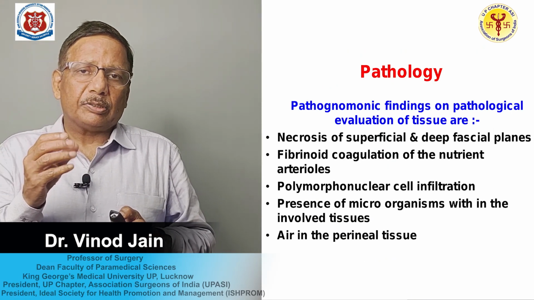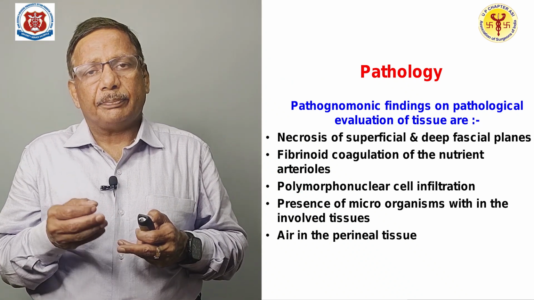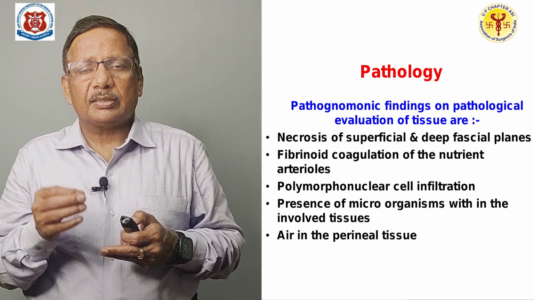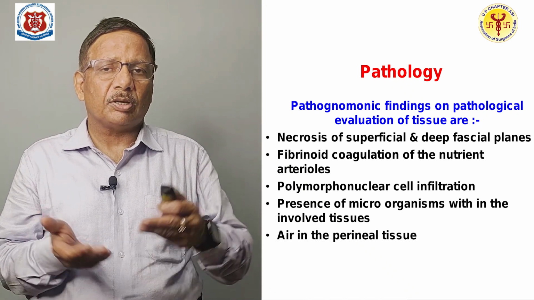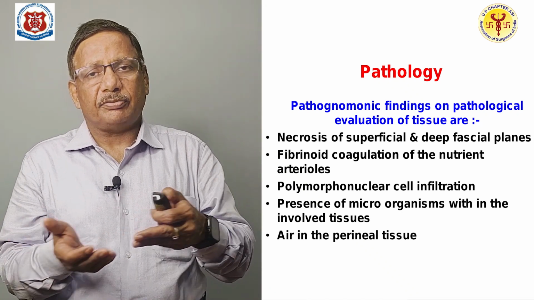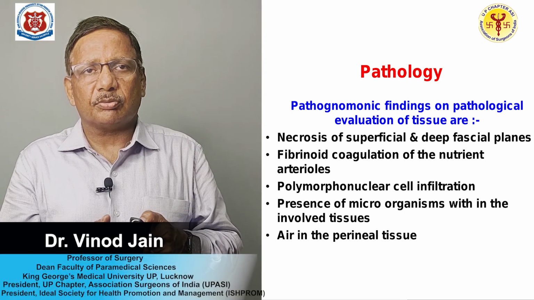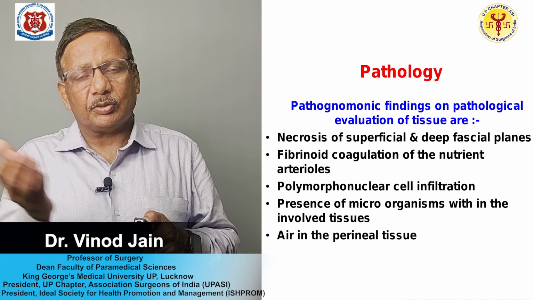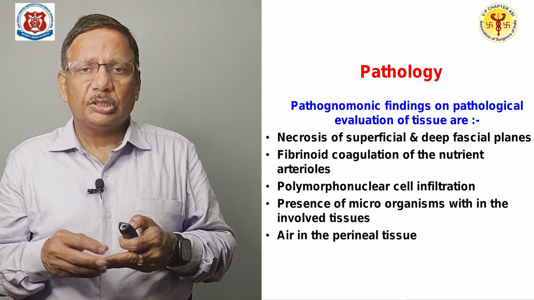If we talk about the pathology, if you take the tissue and see it under the microscope, the pathognomonic features are necrosis, in the superficial as well as in the deep tissue, because it is a fasciitis and the fascia is digested. So, infection will go deep to the fascia also, and you will find that the small vessels are blocked because of the fibrinoid coagulation.